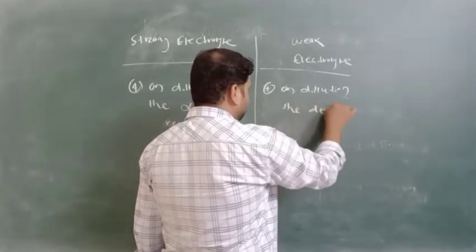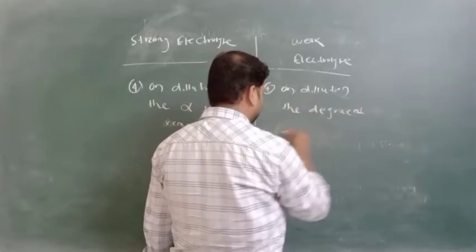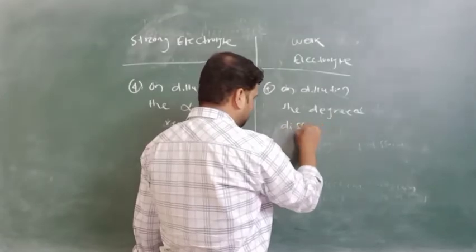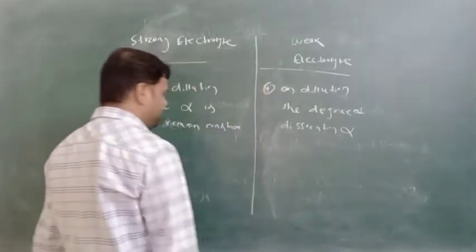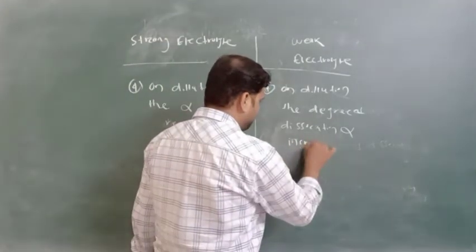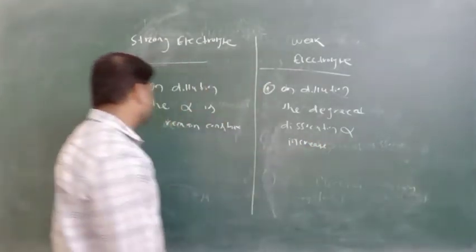For a weak electrolyte, the degree of dissociation alpha increases on dilution.